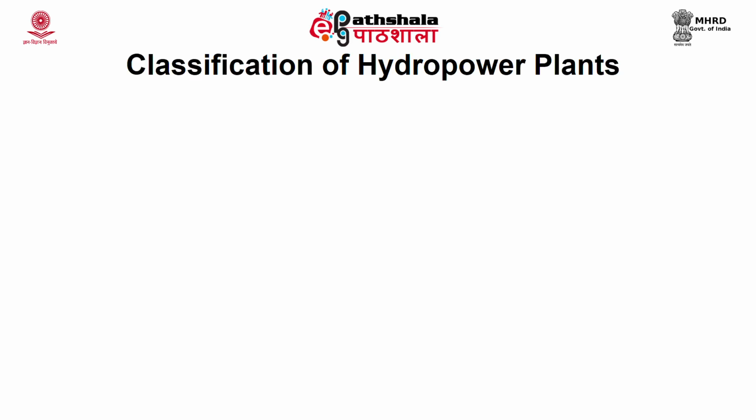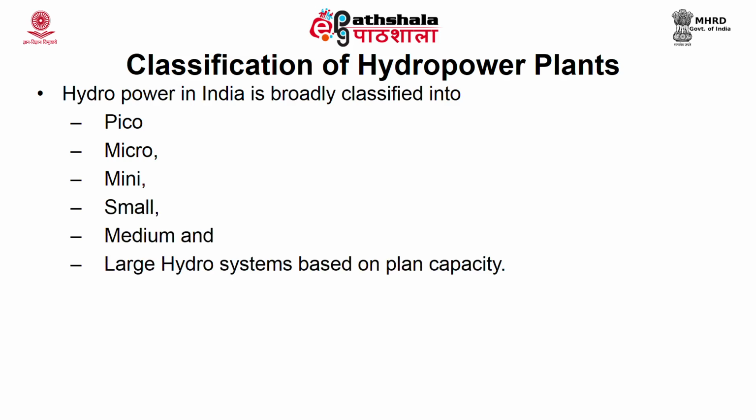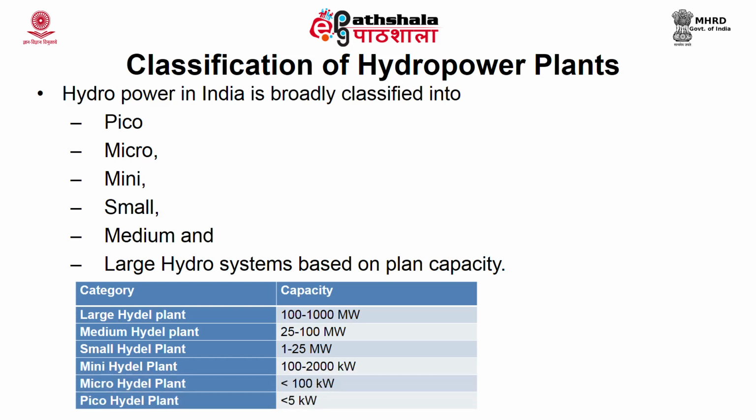Let us see the classification of hydropower plants. Hydropower plant classification based on the capacity varies from country to country. In India, the classification depending on the capacity is into micro, mini, small, medium and large hydropower plants. Micro is up to and below 100 kilowatt, mini type is up to 2 megawatt, small is up to 25 megawatt, medium is up to 100 megawatt and large is above 100 megawatt.